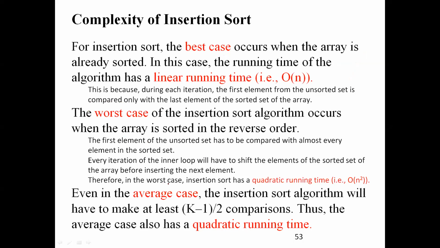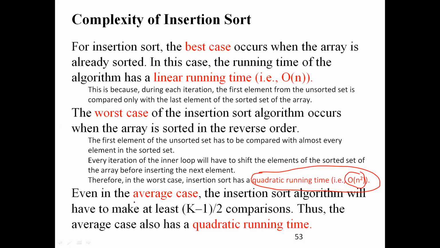Therefore the worst case is quadratic running time. I told order of n square. If the input is 5 elements, it takes 25 seconds to execute the algorithm. That is the worst case. If it is 10 elements, 100 seconds, like that, right? This is quadratic. We have cubic also, logarithmic, log n, all those things.